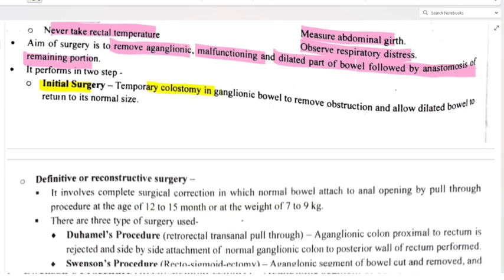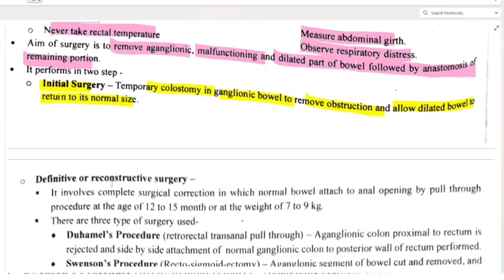Let's see. It is performed in 2 steps. Initial surgery: temporary colostomy in ganglionic bowel to remove obstruction and allow dilated bowel to return to its normal size. So in the initial surgery we are doing a temporary colostomy in ganglionic bowel to remove obstruction and allow the dilated bowel to return to its normal size.